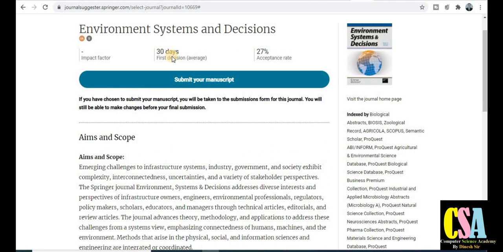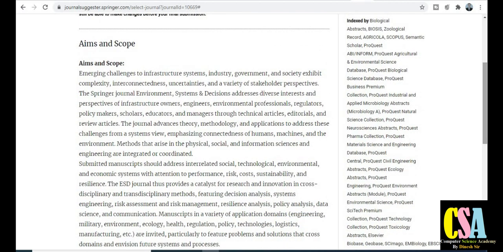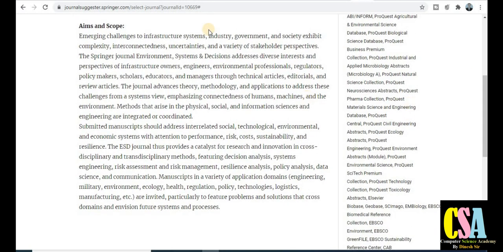And manuscript. So you will get the notification within 30 days. So within 1 month you will get the notification about the manuscript's acceptance, and the acceptance rate of this particular journal is 27%. So the chances for your research areas, research topics and research article are very high, and this journal seems to have a very wide coverage area.